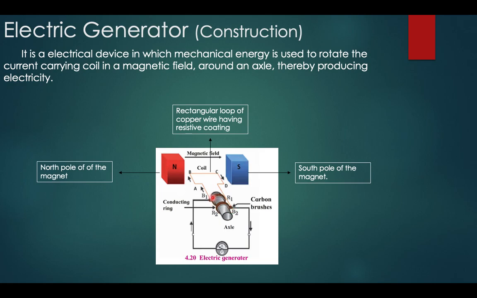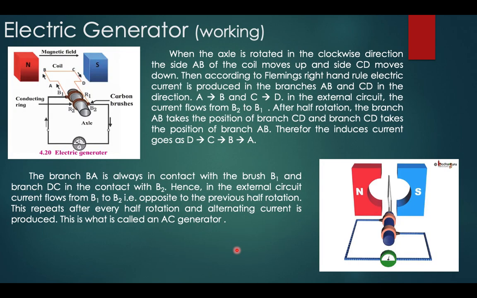The inside of the rings are coated with a resistive coating to avoid any scratching that may damage the generator. The axle of the generator is used to rotate the coil so that there is a force acting on the coil, and due to that force electricity is generated. Now B1 and B2 of the carbon brushes are connected to the electrical generator. Now let us go for the working of this.